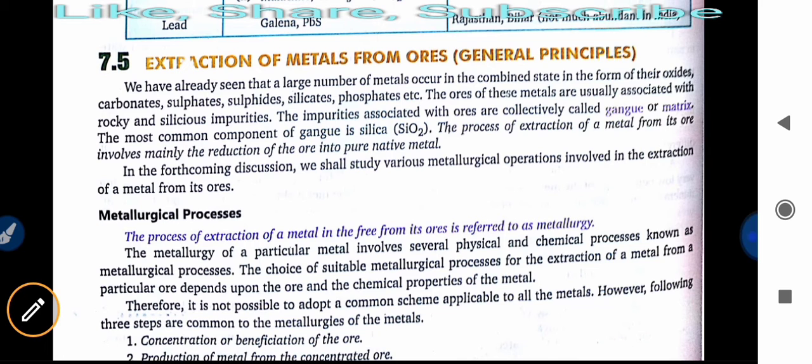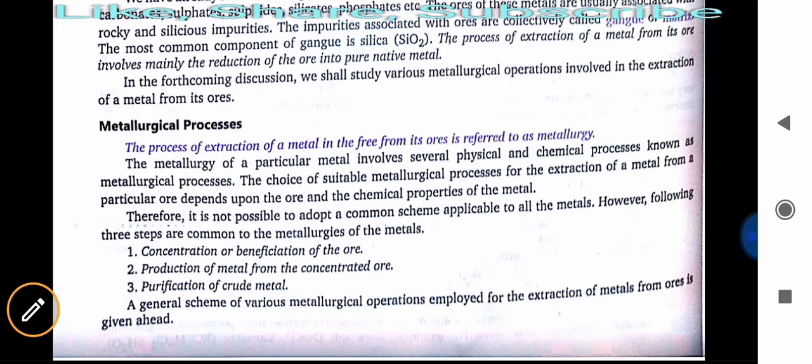The process of extraction of a metal from its ore involves mainly the reduction of the ore into pure native metal. In the forthcoming discussion, we shall study various metallurgical operations involving the extraction of metals from their ores. So first are metallurgical processes. The process of extraction of a metal in the free form from its source is referred to as metallurgy.